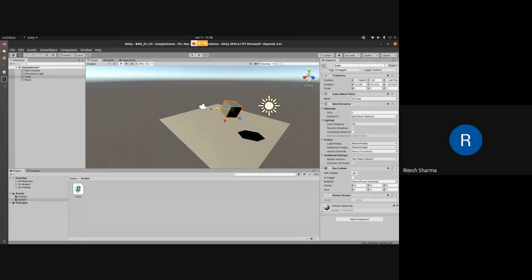So here you can see that the y-axis is this way. When I click on this object, the y-axis is this way. That's why it is rotating like this. It is rotating across the y-axis. If I write z-axis, it will start rotating like this. If I write x-axis, it will start rotating left to right, clockwise or anti-clockwise.